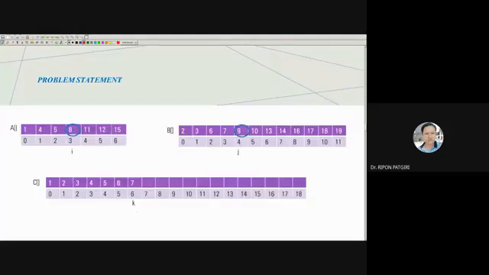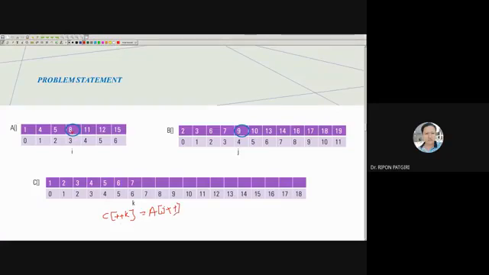Now C of plus plus K is equal to, which one is the smaller? This one. So A of I plus plus.